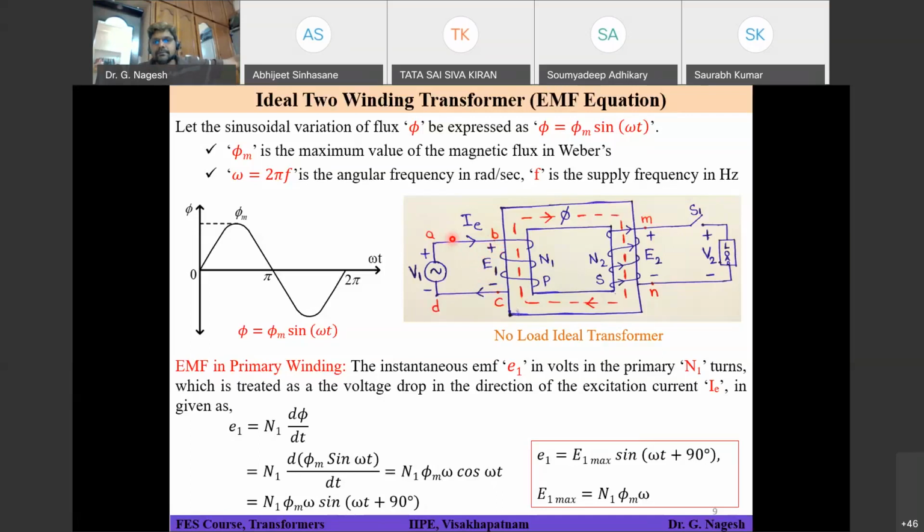In KVL, plus and minus signs are given such that current enters the positive terminal, and that you denote as positive. But if you consider E1 as a source, the current is coming out of the positive terminal. That means both current directions are opposite. So when you apply KVL, V1 is equal to minus E1, and E1 is equal to minus N1 dφ by dt.